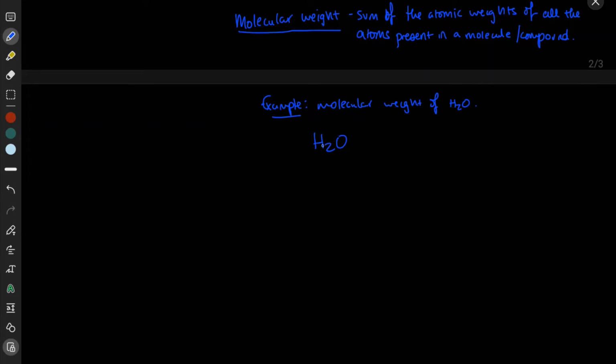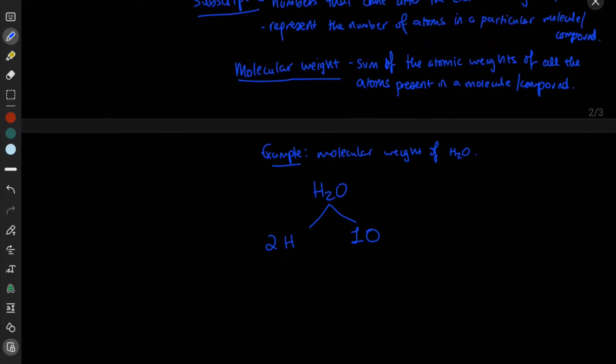One molecule of water has what? You have 2 hydrogen atoms in a single water molecule, and you have 1 oxygen atom, right? So in order to calculate the molecular weight, because molecular weight is the sum of the atomic weights of all the atoms present in a molecule, you have to figure out what the atomic weights of each of these are, and that's found within the periodic table.